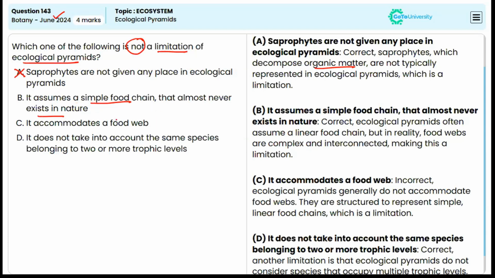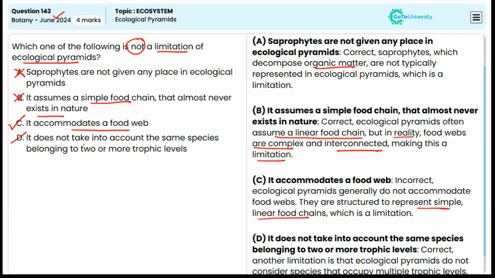This is also true regarding the limitations of ecological pyramids, because ecological pyramids often assume a linear food chain, but in reality, food webs are complex and interconnected, making this a limitation. So option B is also incorrect. Option C, it accommodates a food web. This is incorrect. They do not accommodate food webs. They are structured to represent simple linear food chains, which is a limitation. So option C is the correct answer.